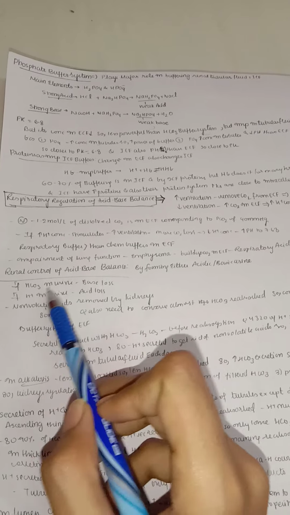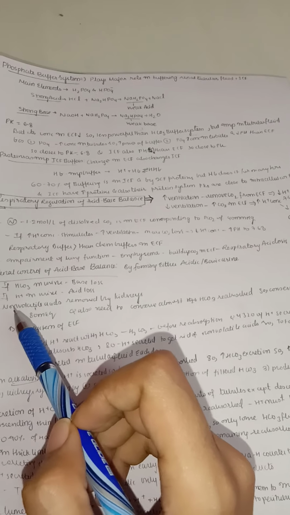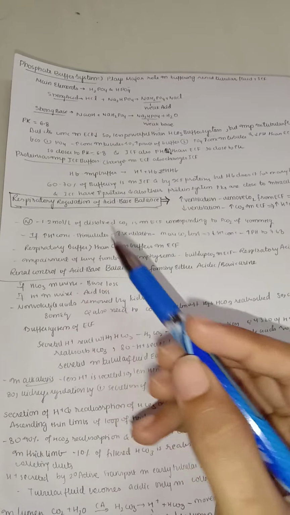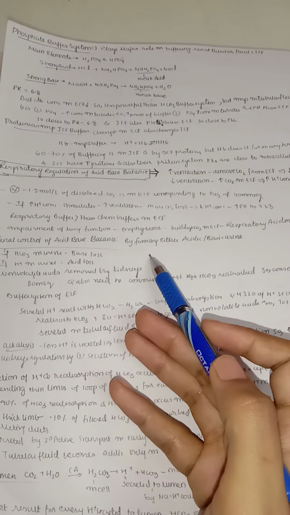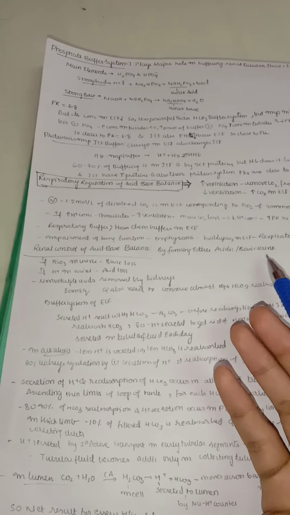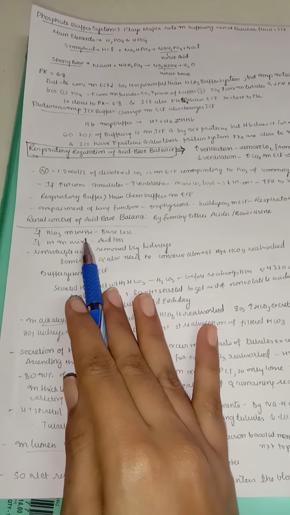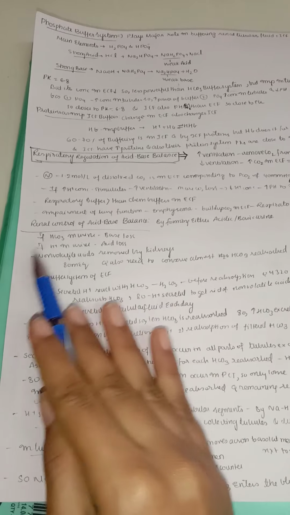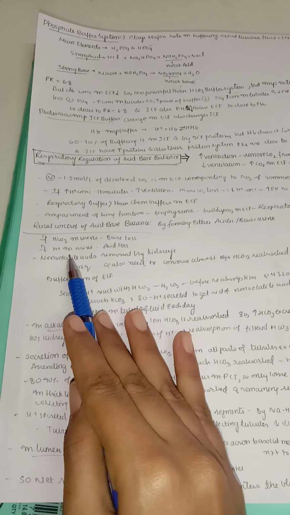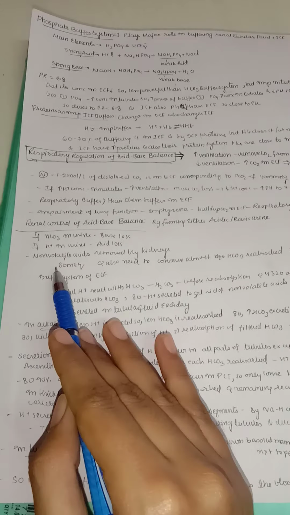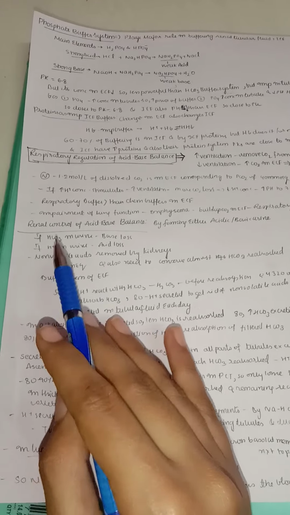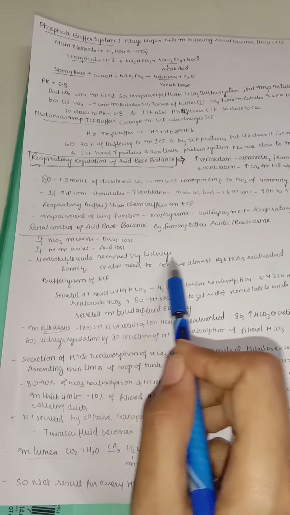Now the renal control of acid-base balance. We have completed the respiratory part. The renal part is the most important because we are in renal physiology now. The kidney controls acid-base balance by forming either acids or bases in the urine. If there is bicarbonate in the urine, then base is lost, of course. If there is hydrogen ion in the urine, then acid is lost. Mainly, non-volatile acids in our body are removed only by our kidneys.